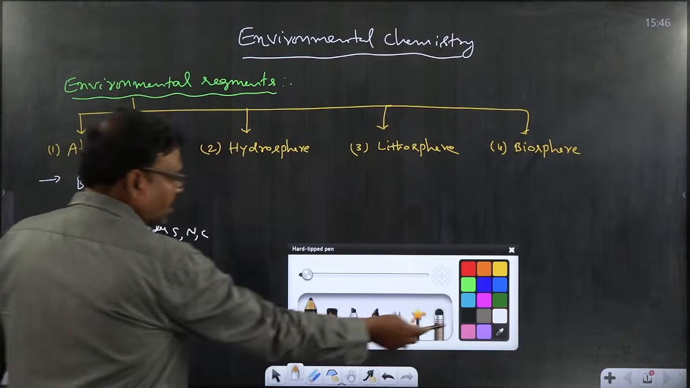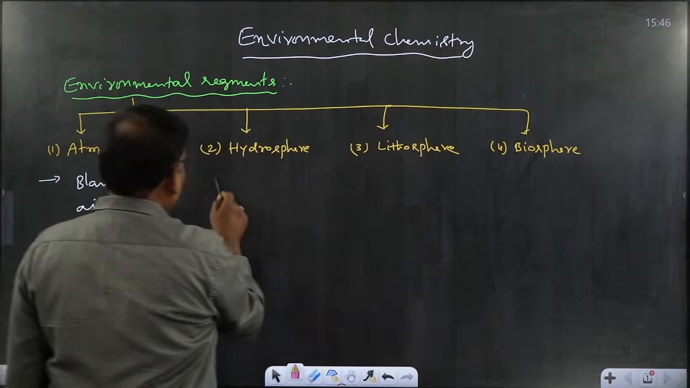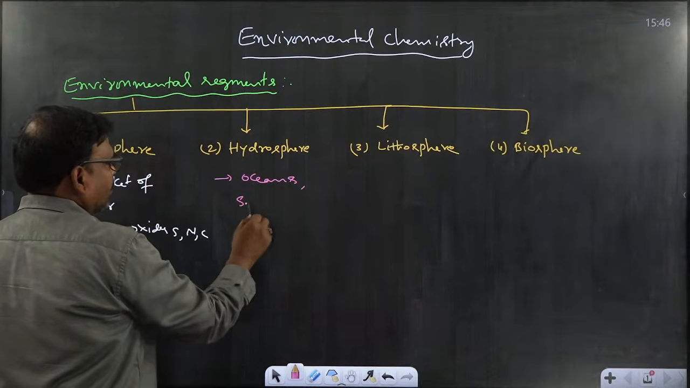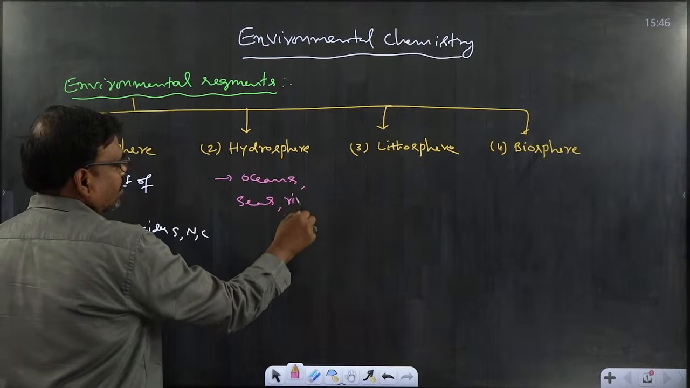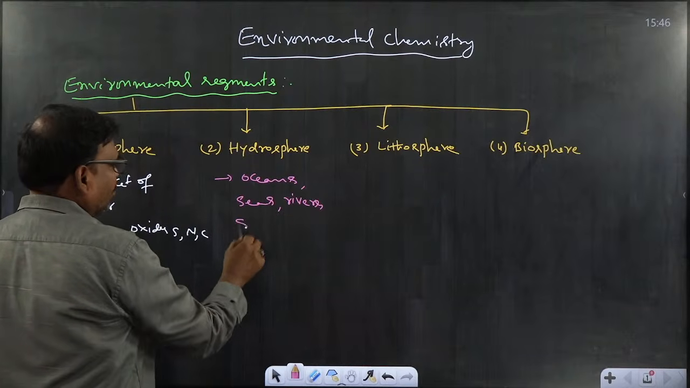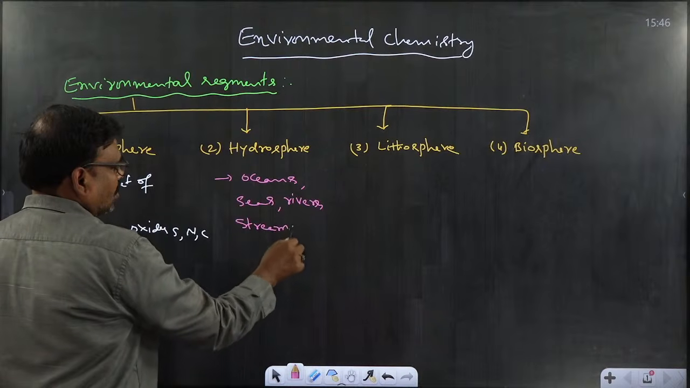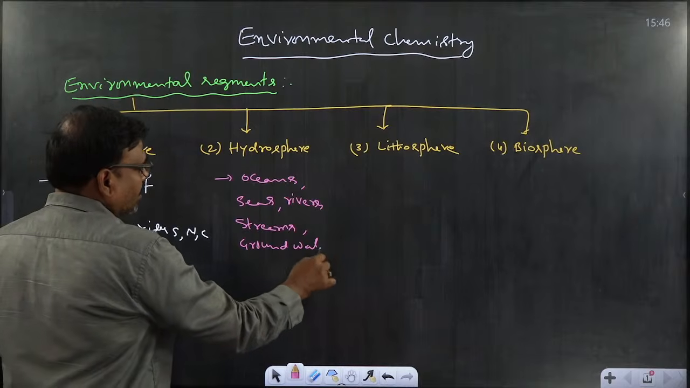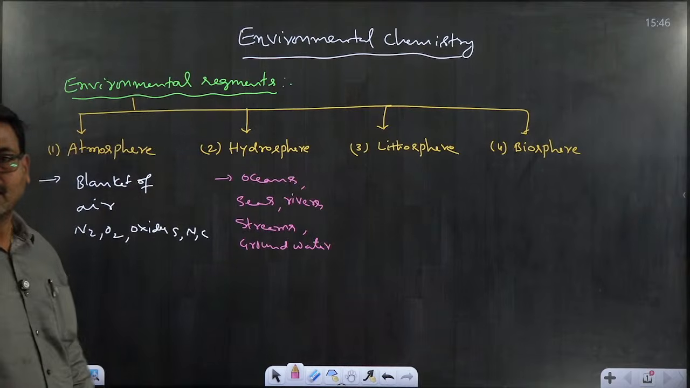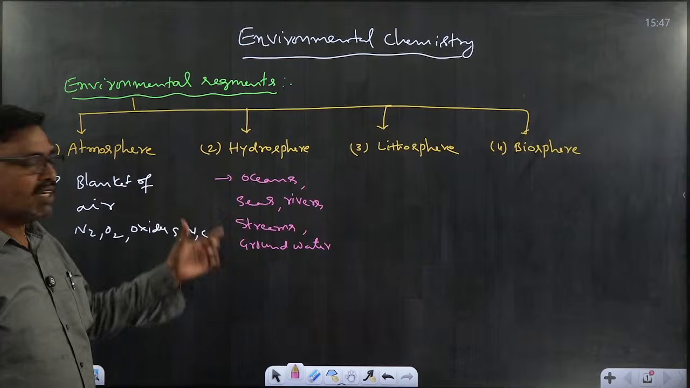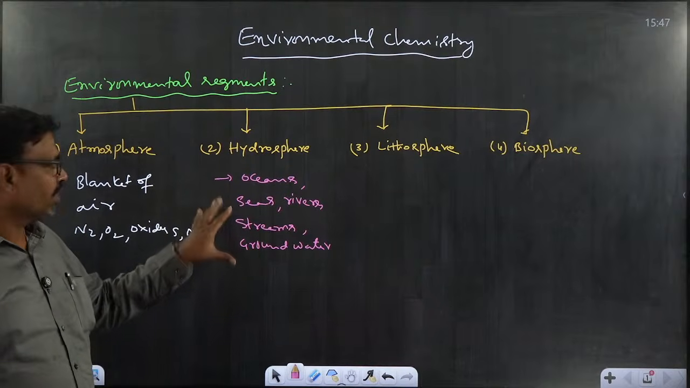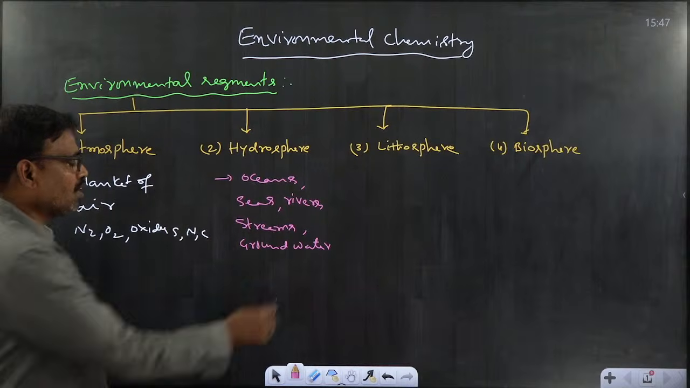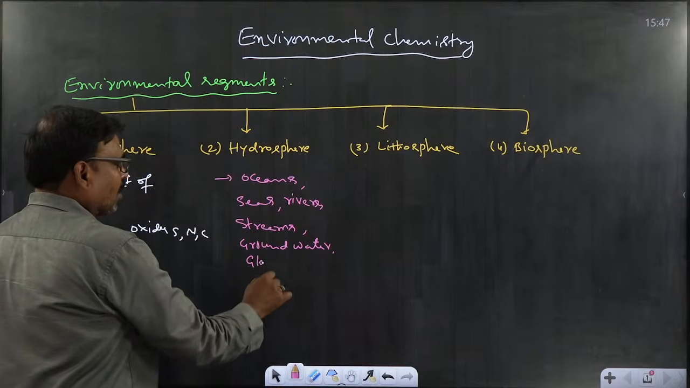Hydrosphere, that is related to oceans, seas, rivers, streams, groundwater. Everything is related to hydrosphere. That hydrosphere is occupied on the surface of the earth. That hydrosphere contains oceans, seas, rivers, streams, groundwater, glaciers, and so on.